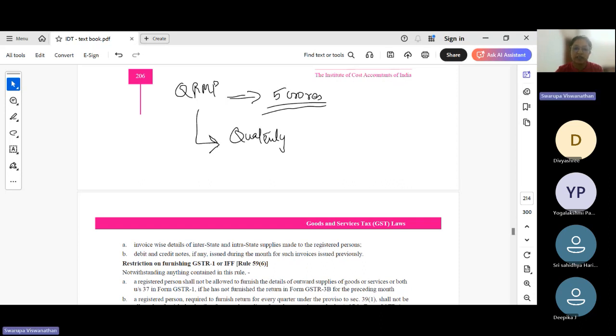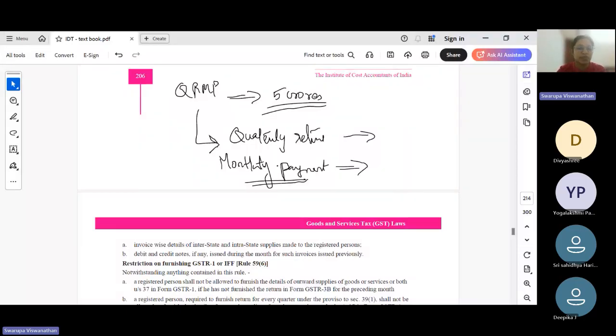They need not file returns on a monthly basis. They need not file GSTR 1 and 3B on a monthly basis. Rather, they can file on a quarterly basis, but they have to make a monthly payment of tax. So the monthly tax should be paid, but returns can be filed on a quarterly basis.